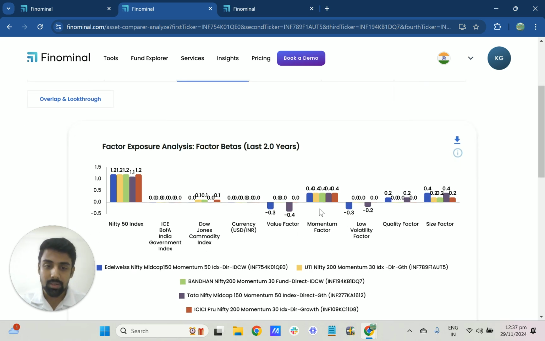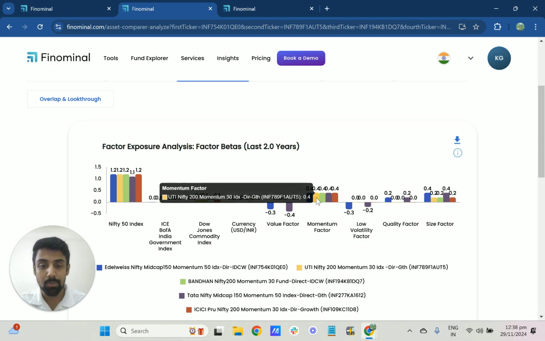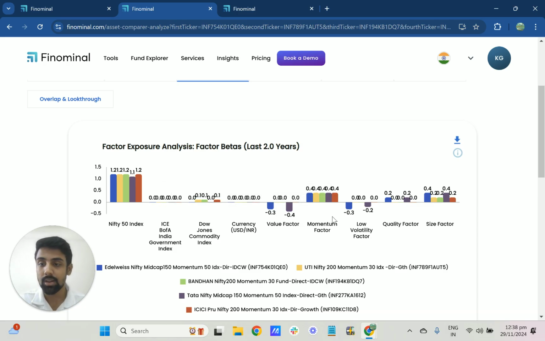And the good thing here is we can see a consistent exposure of about 0.4 factor beta to the momentum factor, which is good news, that you are getting the risk exposures to the momentum factor, which is what is expected when you're buying a momentum factor. According to the academic definition of momentum, this is what you expect, and you get that through passive momentum funds in India.